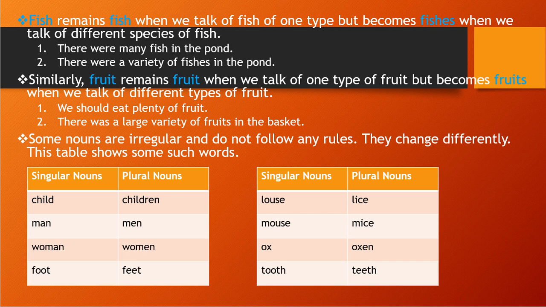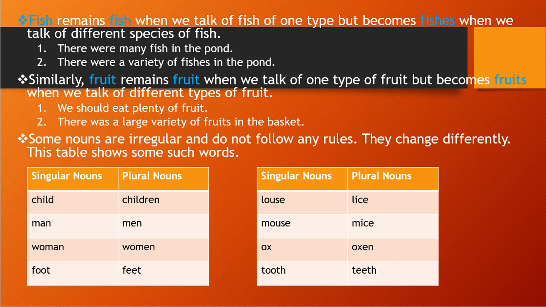Okay, students. In a similar way, for fruit also we can write that way. For fruit, if we are talking about one type, then we will use fruit. But if we are talking about so many types of fruit, we will use fruits. You see the example: we should eat plenty of fruit. There you are discussing fruit in general, but there was a large variety of fruits in the basket. So in the basket there are so many types of fruit, so you use fruits.